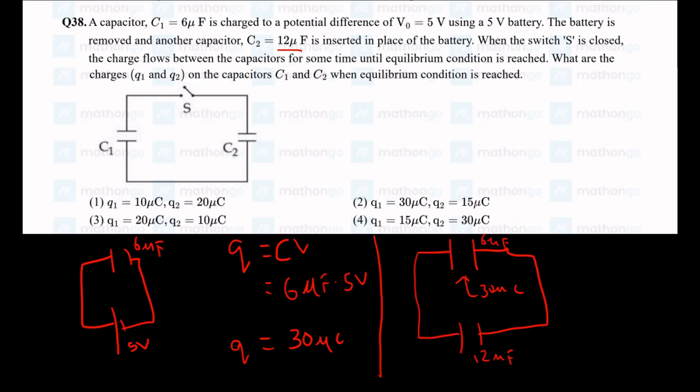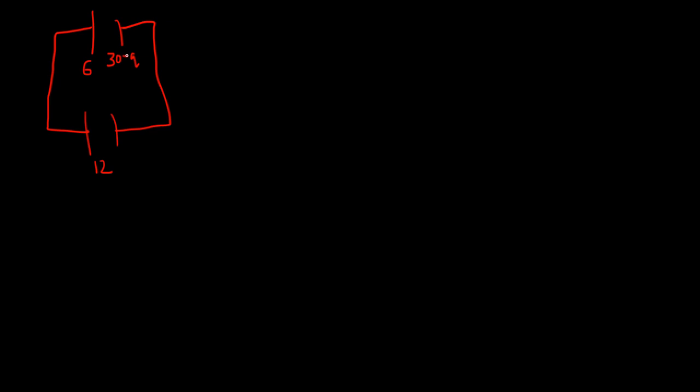So what happens? Some charge is going to come here, charge redistribution is going to take place. So let us see what we can do here. So this is our diagram. This is the 6 microfarad and this is the 12 one. Some charge is going to move from here to the 12 one. So I'll assume the final charges as 30 minus Q, and whatever Q this loses, this 12 capacitor gains, because of conservation of charge.